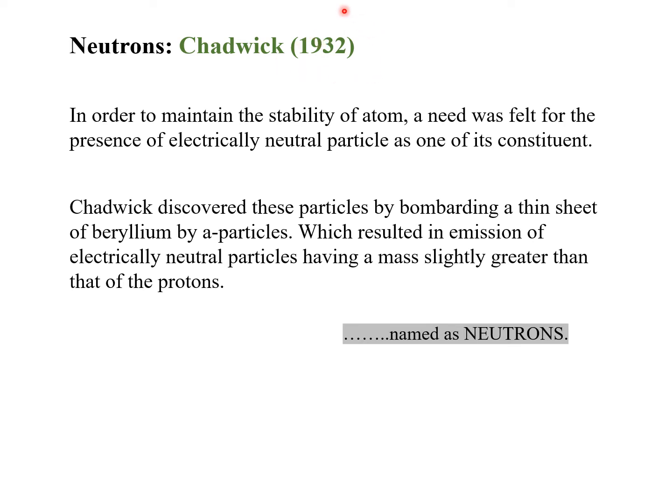In 1932, Chadwick discovered neutrons. After the discovery of electrons and protons, a need was felt for an electrically neutral particle as one of the constituents of the atom. Chadwick discovered such a neutral particle by carrying out an experiment of bombarding a thin sheet of beryllium with alpha particles, which resulted in the emission of electrically neutral entities having a mass slightly greater than that of protons. And Chadwick named these particles neutrons.